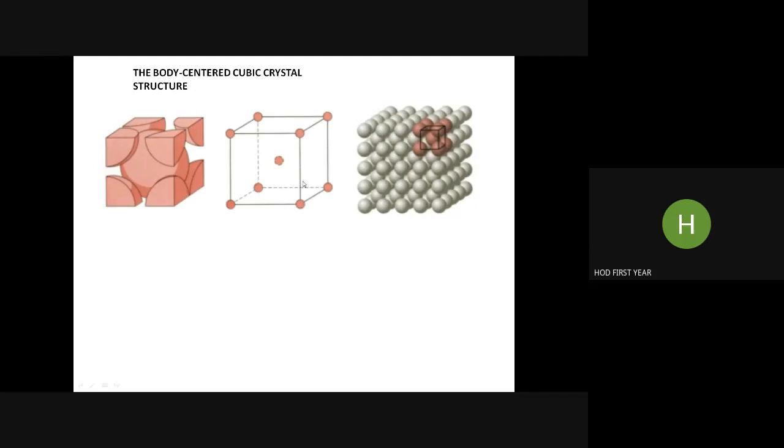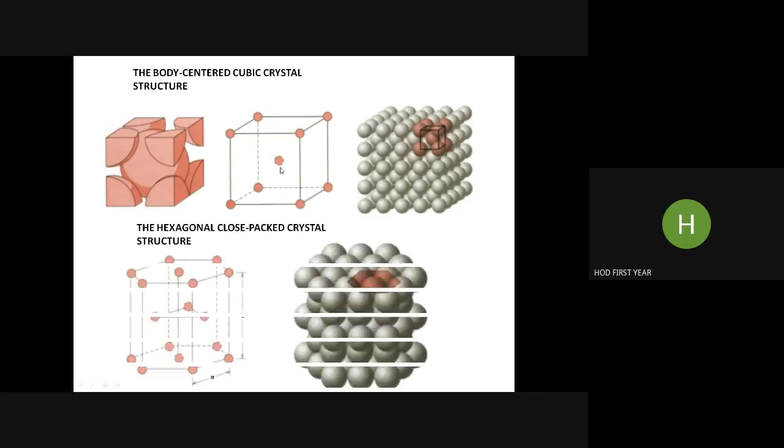Then the body-centered cubic crystal structure, where we have 8 atoms at the corners and 1 at the center. You can easily see no atom is at the face. And this is the hexagonal close-packed system, another crystal system. But typically our metals exist in FCC or BCC cubic crystal systems.